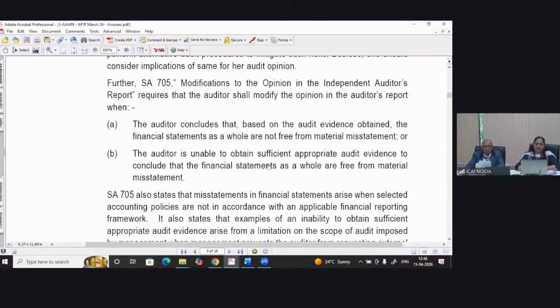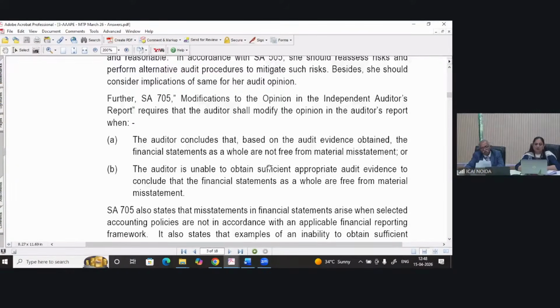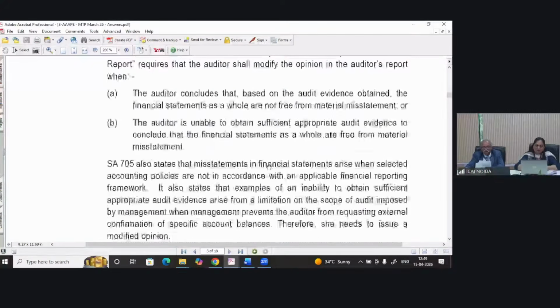Besides, she should consider the implication for the audit opinion. So as per SA 705, students, modification to the opinion in the independent auditor's report is required when the auditor concludes that, based on the audit evidence obtained, the financial statements as a whole are not free from material misstatements.